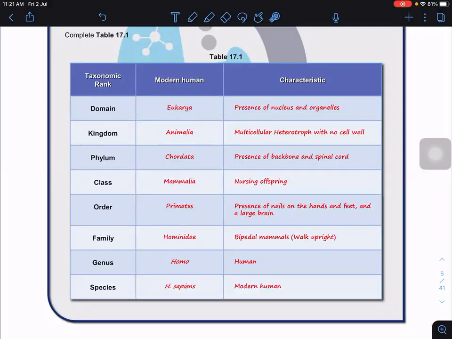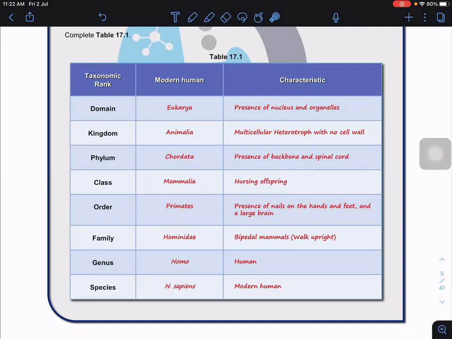So under kingdom Animalia, we have so many phyla. We have invertebrates and vertebrates. For us, because we have the backbone and the spinal cord, we are placed under the phylum Chordata. So all animals with a backbone are under Chordata. For example, fish, birds, amphibians are in this group. And because we nurse our offspring, we have mammary glands. So under Chordata we have so many groups, where you have birds and amphibians, which do not really nurse their offspring. So they do not belong to Mammalia, but we are under Mammalia.